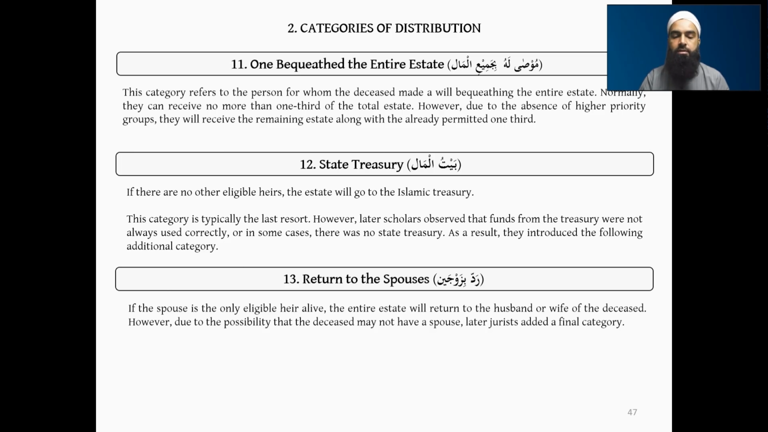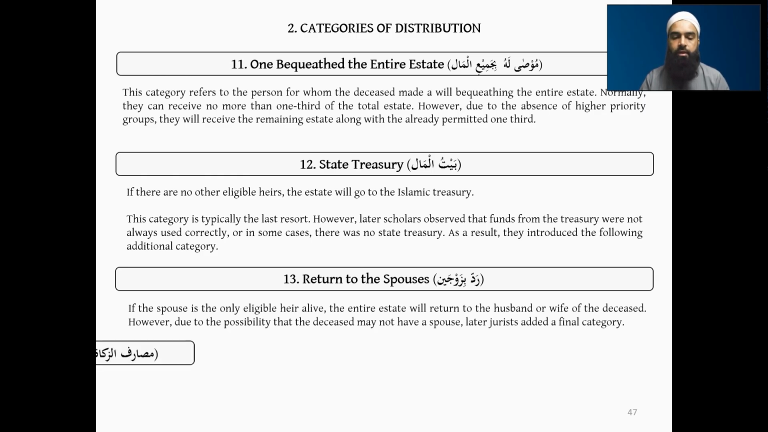So if they are eligible to inherit and there's a husband or wife, then they will receive the remainder of the estate. Again, this is the final category mentioned by the later scholars. But we came across cases where there weren't even any spouses. There's no spouse left. So now what happens in that case?